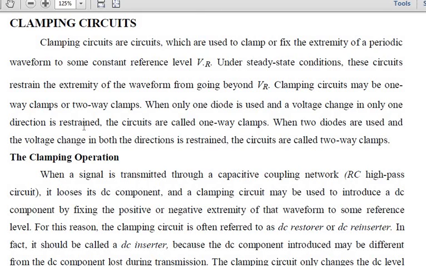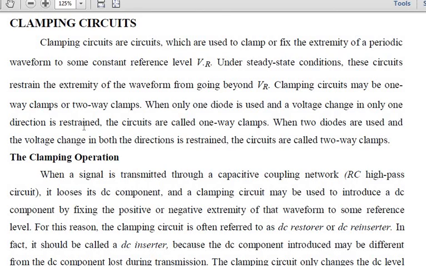So I am using one diode, which means one part of the waveform is restrained, either the upper part or the lower part depending upon your reference voltage. So only one particular part of your voltage is restrained, and that is called one-way clamping. It means I am fixing only one part, either the upper part or the lower part.